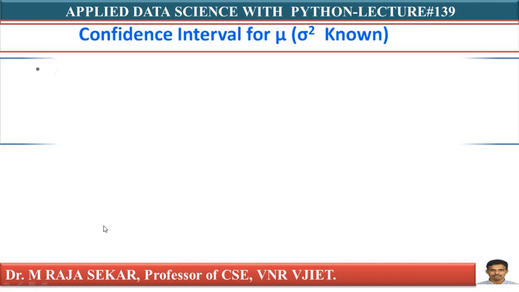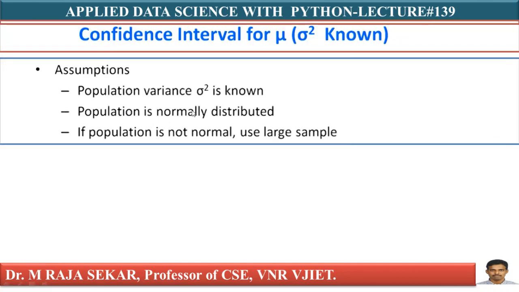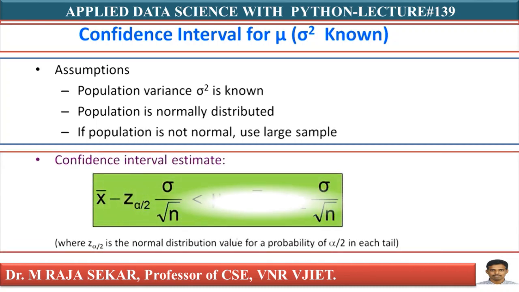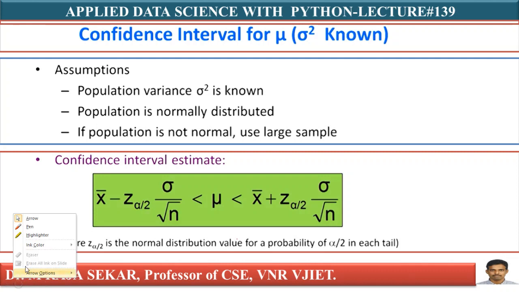There are a few assumptions. Population variance sigma square is known. Population is normally distributed. If the population is not normally distributed, what do you have to do? You have to take a sampling distribution. You have to take a large sample. In that case, according to the central limit theorem, you will get a normal distribution. These are simple formulas. We will try to solve problems.